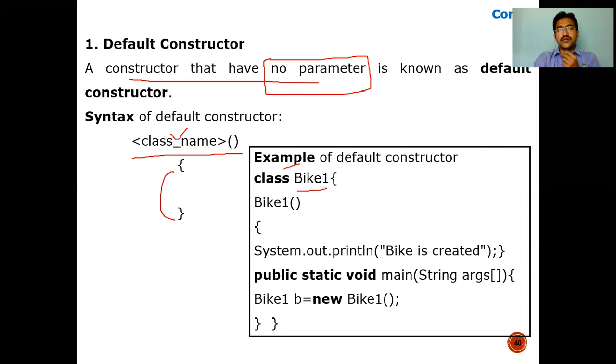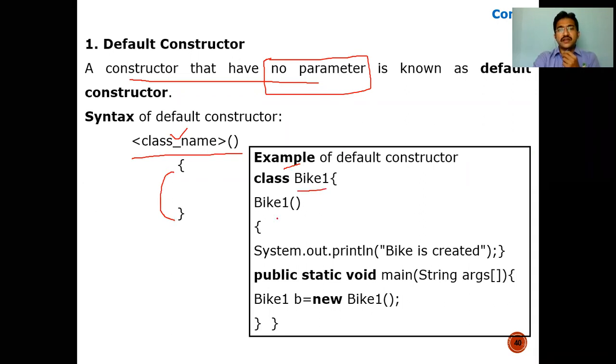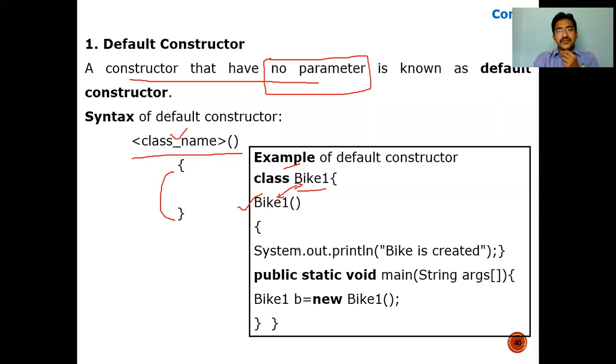We are creating a class called bike1, and in this bike1 class we are making a default constructor. How can we say it is a constructor or a method? It is the same as the class name. Bike1 is the same as the class name. If the method name is the same as the class name, then that method is called a constructor. If it is not the same, then it is called a method. So in this one, we are just displaying a statement, bike is created. Now I'm just writing the main method, and we are going to call the default constructor.